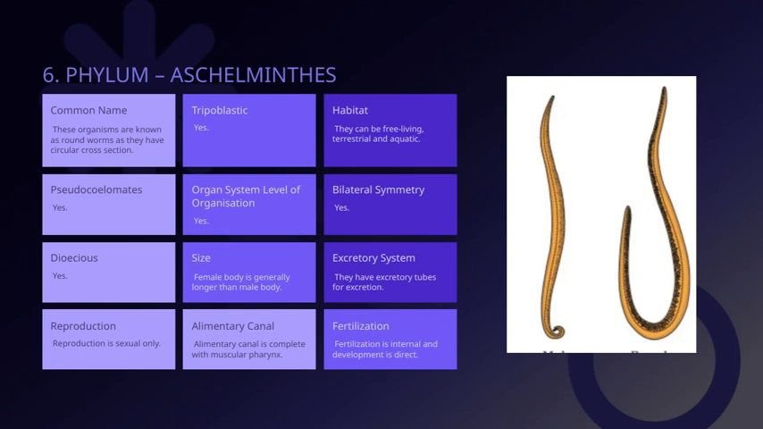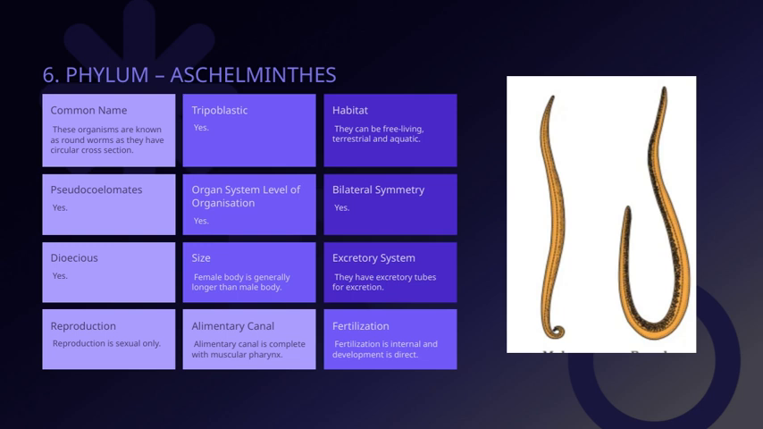Now let's take a closer look at phylum Aschelminthes, commonly known as roundworms. One of their key features is that fertilization is internal, meaning the sperm and egg meet inside the female's body. Their development is direct, so they don't go through any larval stages, which simplifies their growth process. They have excretory tubes for excretion, which are part of their excretory system, helping them eliminate waste efficiently.